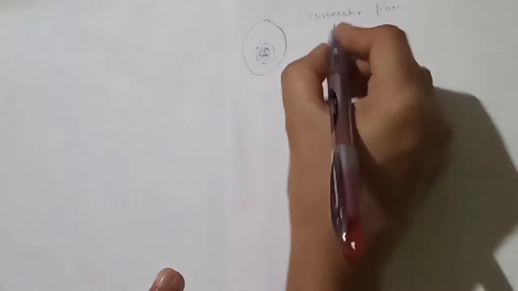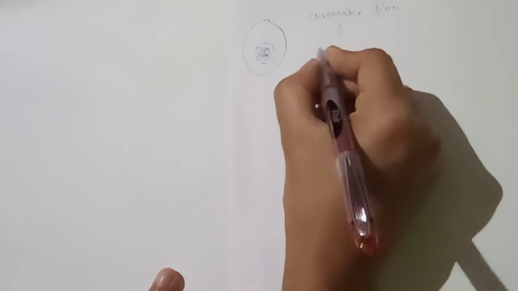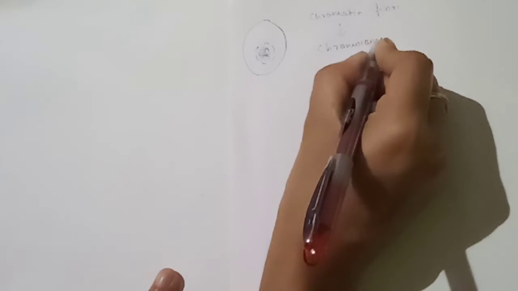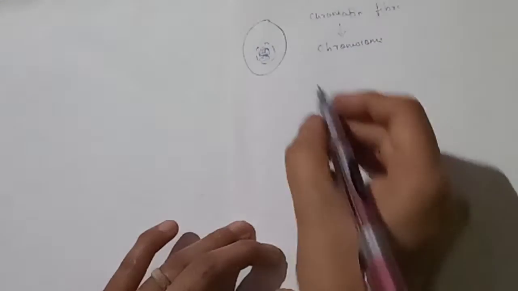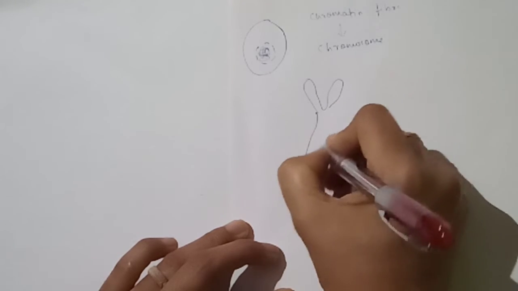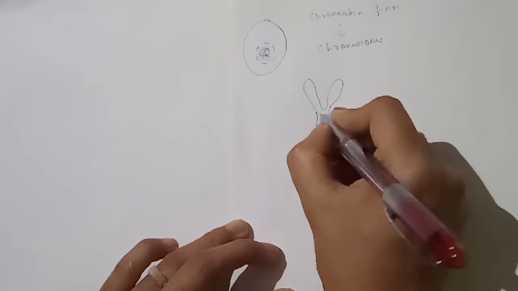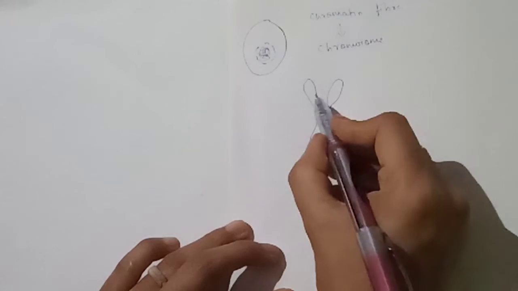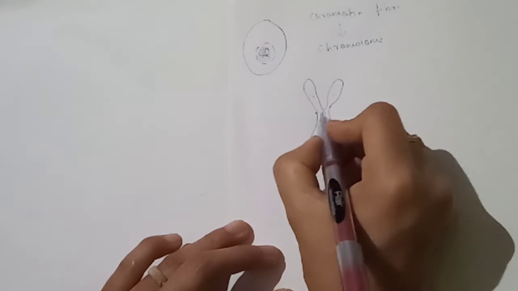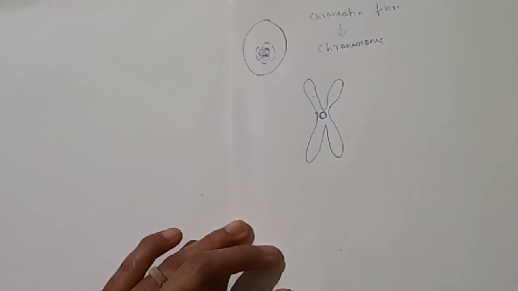This chromatin fiber gets condensed and forms a chromosome. This is chromosome. Coming to parts of this chromosome, these are the two chromatids. This is centromere. Chromatids and centromere.